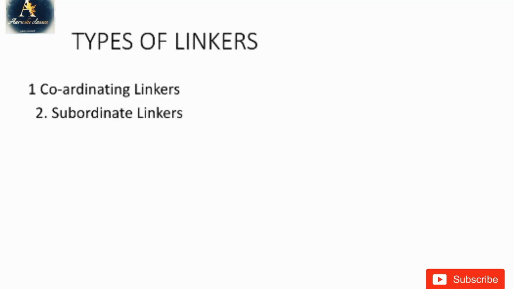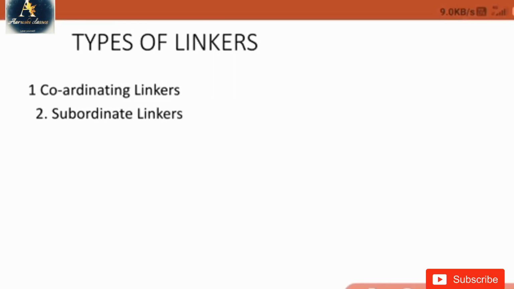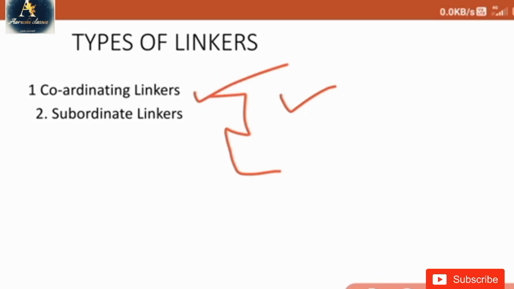Types of linkers. First we read about types of clauses, but now we are at types of linkers. Linkers have two different types. The first type is coordinating linkers, and the second is subordinate linkers. Again repeating, coordinating linkers, second one, subordinate linkers.